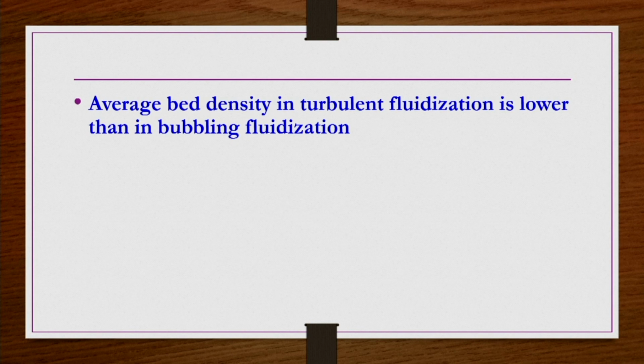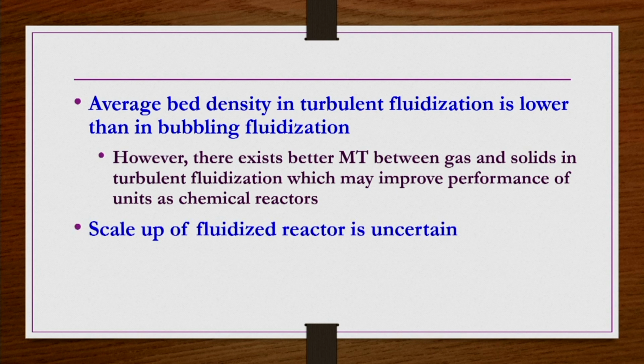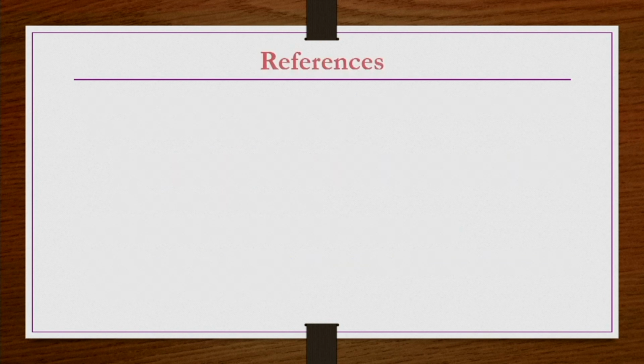Average bed density in turbulent fluidization is lower than in bubbling fluidization in general. However, in turbulent fluidization, mass transfer between gas and solids is much better compared to bubbling fluidization, which is useful in improving the performance of chemical reactors. Finally, a very important one: the scale up of fluidized bed reactors is very uncertain. Erosion of vessel internal parts and attrition of solids leading to loss of fines also occur sometimes in fluidized beds, which may be taken as disadvantages in several cases.